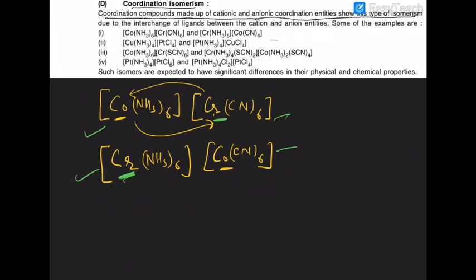These are the various examples of that. Please go through these examples. This is very, very important. In the next class, we will discuss the stereoisomerism case.